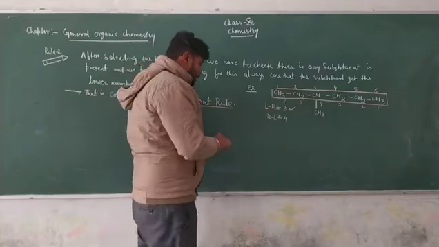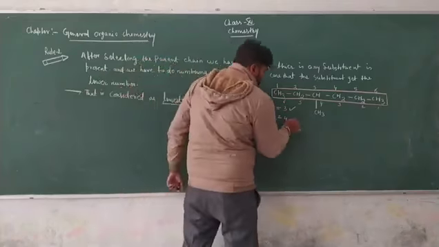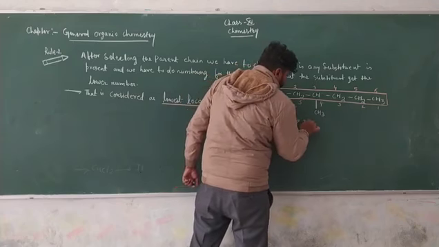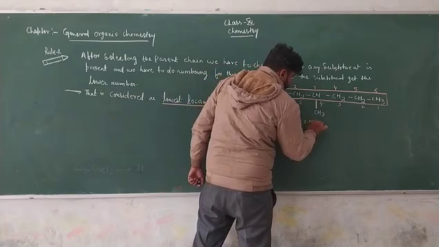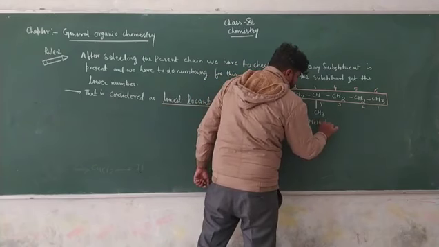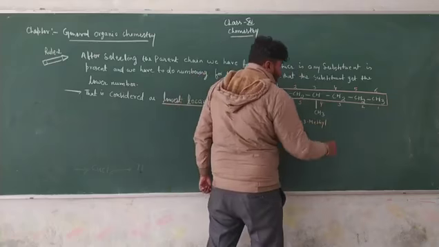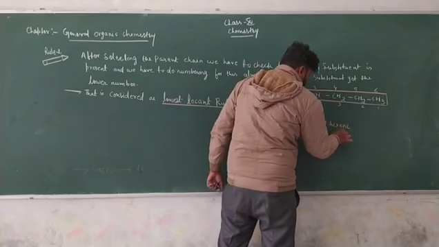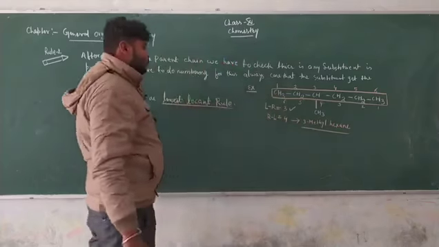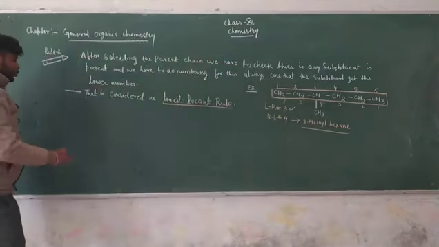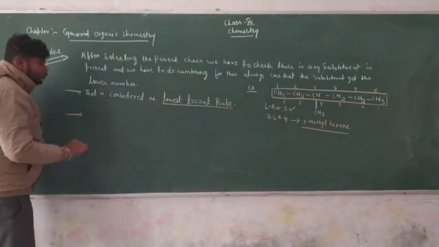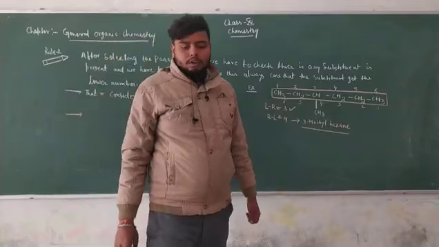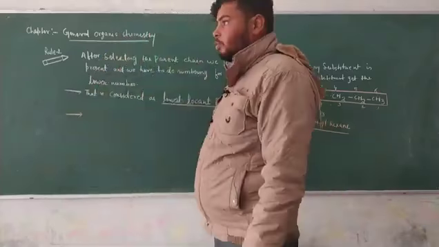That means the name of this compound is 3-methyl hexane.